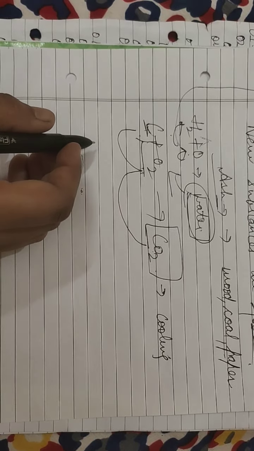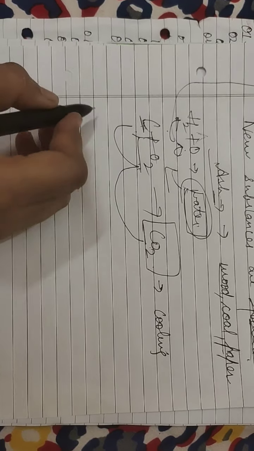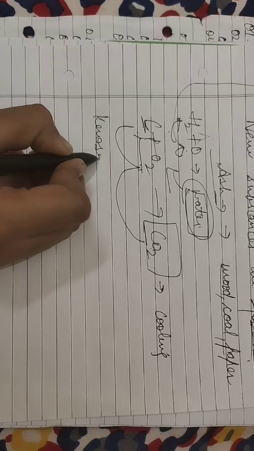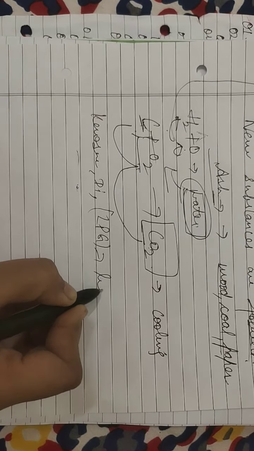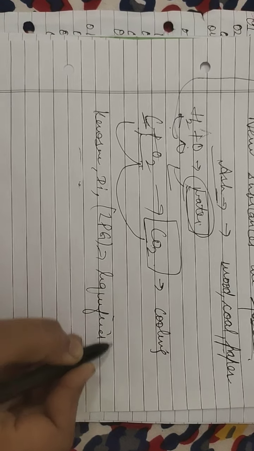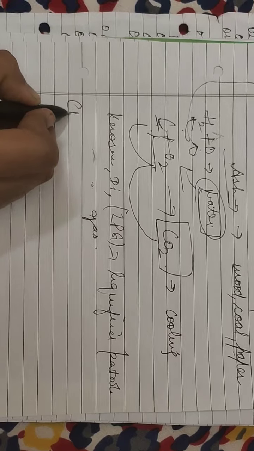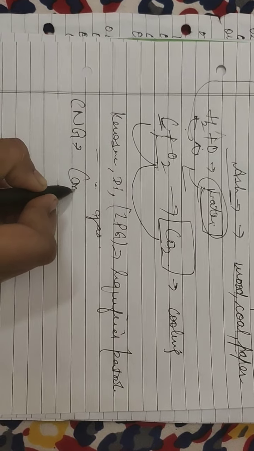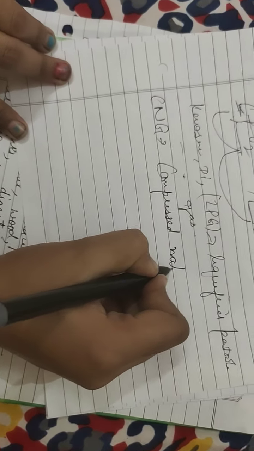Now in the same way, we will take one more example, when we burn hydrocarbons like kerosene, diesel, petrol, LPG, and CNG. LPG is liquefied petroleum gas, and CNG is compressed natural gas.